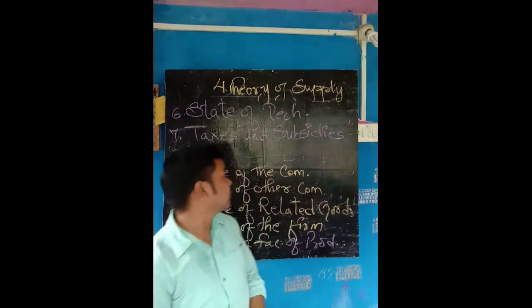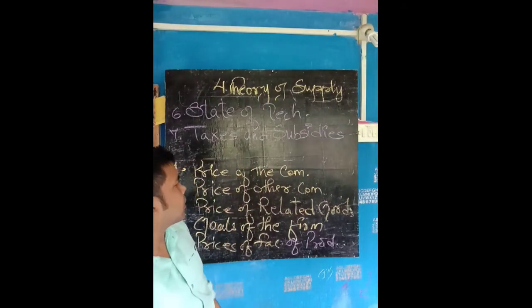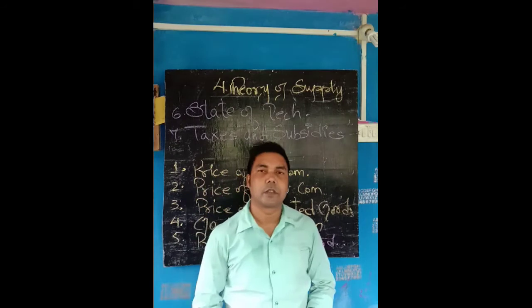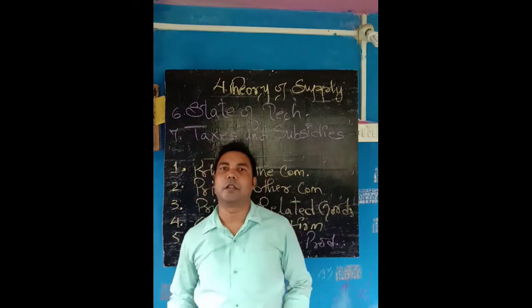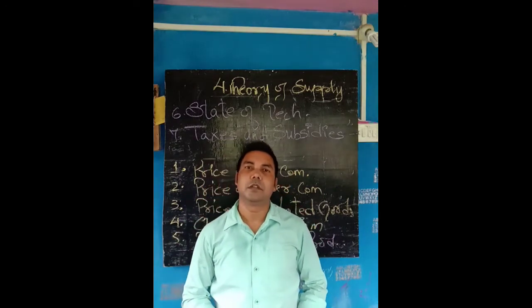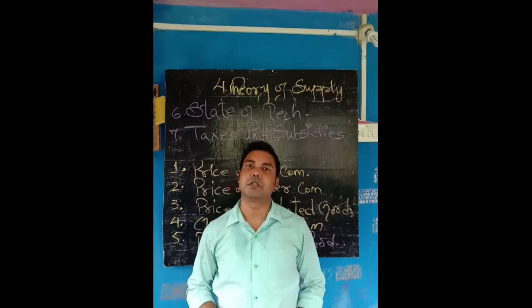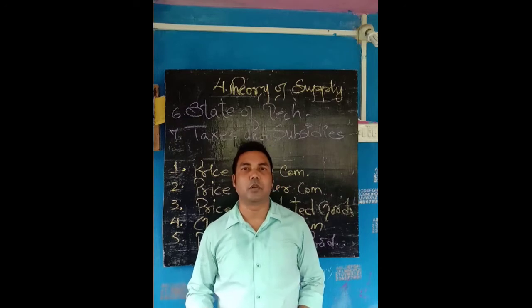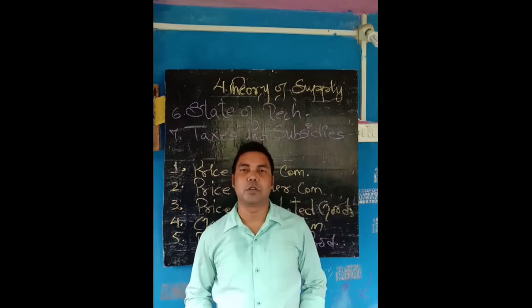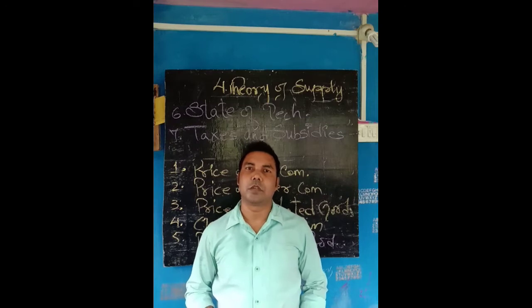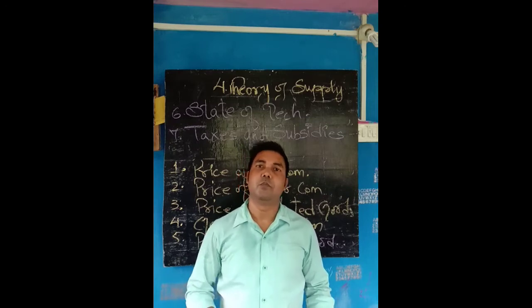The next point is price of other commodities. When the prices of other commodities increase in the market, the producer will be getting more profit, so the producer will be supplying more, because the producer gets more benefit.